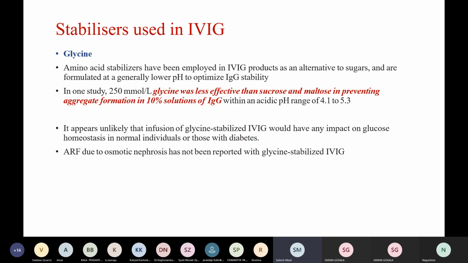Coming to glycine, amino acid stabilizers have been employed in IVIG products as alternative to sugars and are formulated at a generally lower pH to optimize IgG stability. In one study, 250 millimoles per liter glycine was less effective than sucrose and maltose in preventing aggregate formation in 10% solution.